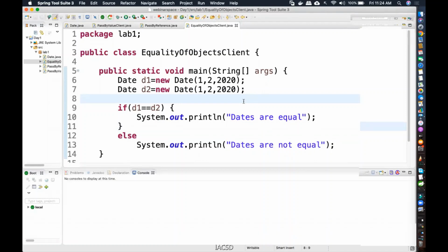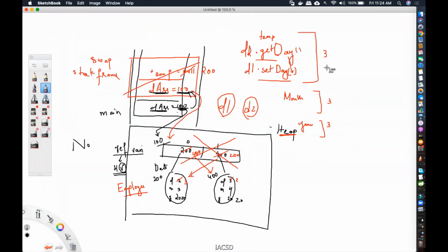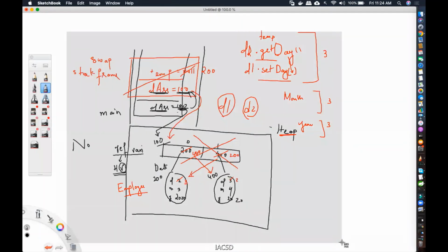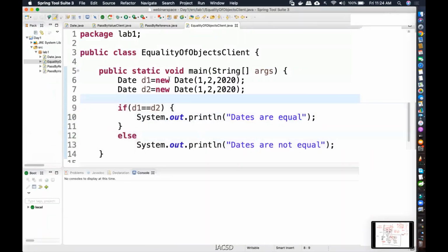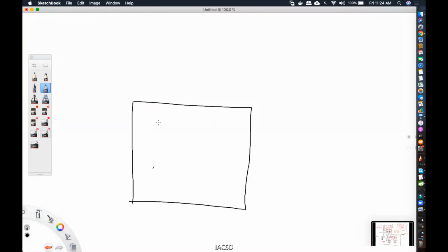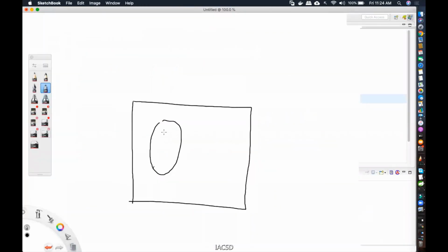But why? As usual, you can clearly understand from the memory diagram what exactly happens. First, objects are created inside the heap. So I'm having two objects inside the heap. The first one will be there inside the heap. What is the value of the date? 1 2 2020. So this will be day, month, and then year.